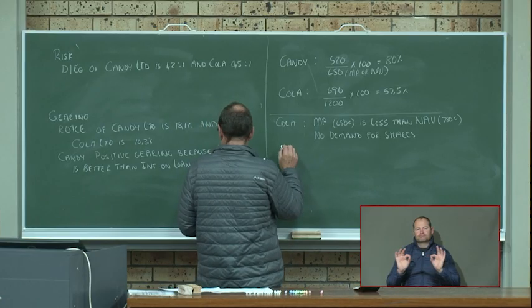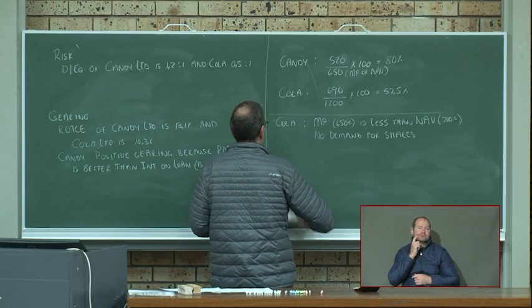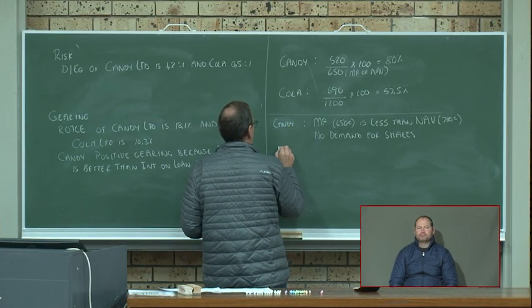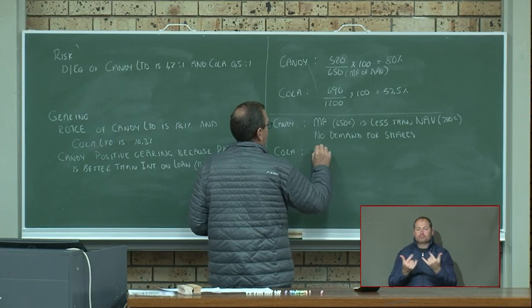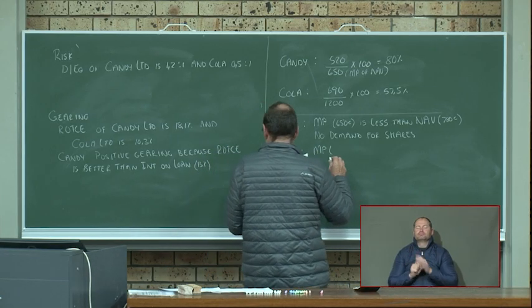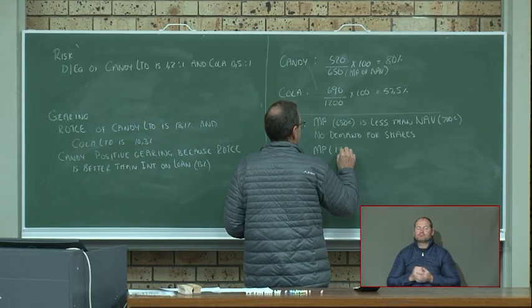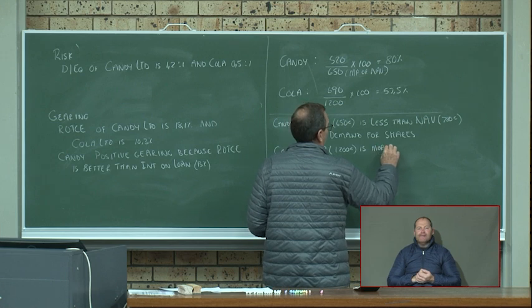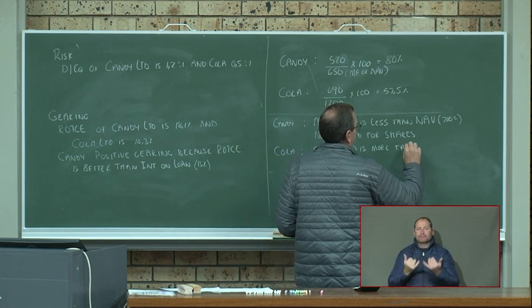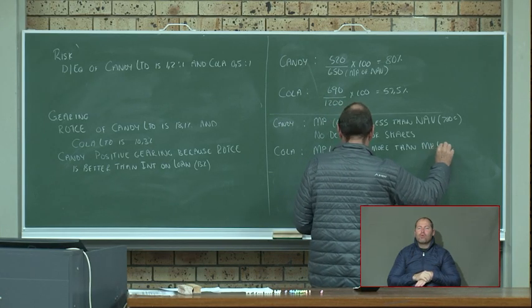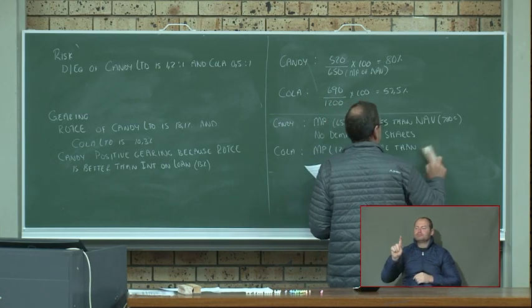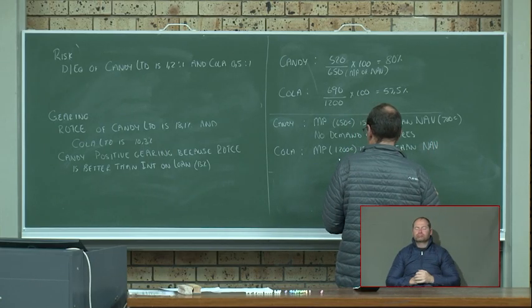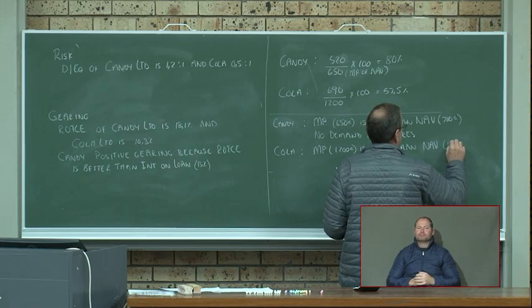And that was Candy, sorry. For Cola, our market price was 1,200 cents, which is more than the net asset value of 1,100 cents.